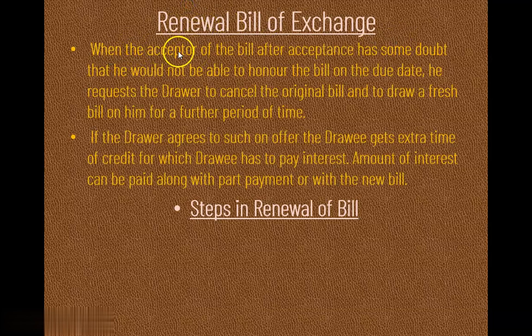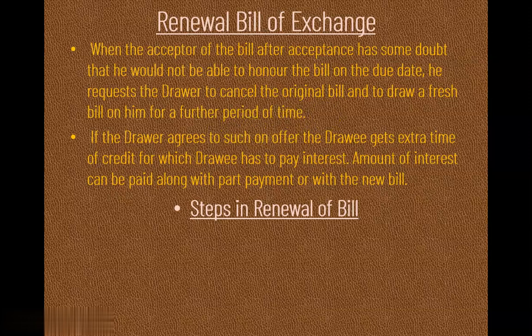Now, when the acceptor of the bill after acceptance has some doubt that he would not be able to honor the bill on the due date, he requests the drawer to cancel the original bill and to draw a fresh bill on him for a future period of time. So when the drawee comes to know that he would not be in a position to do the payment of the bill, he is going to inform the drawer either on the day of the bill or before the due date. So this is called a dishonor or cancellation of the first bill.